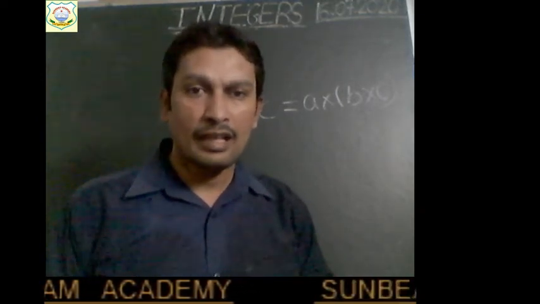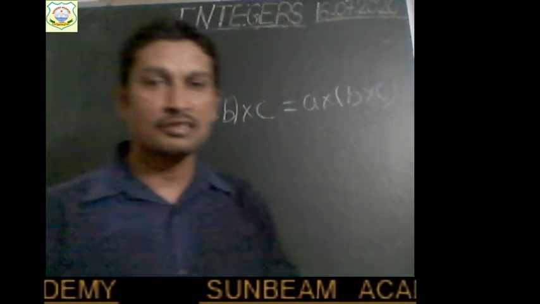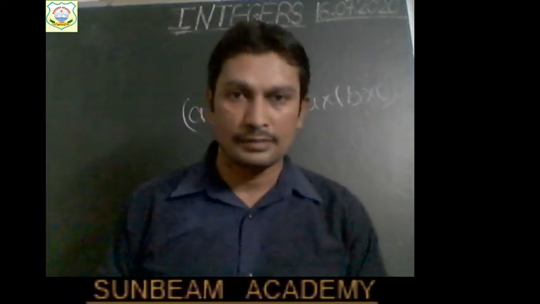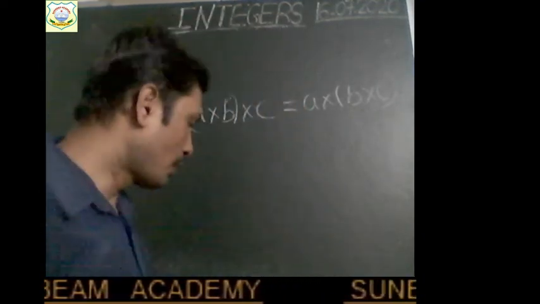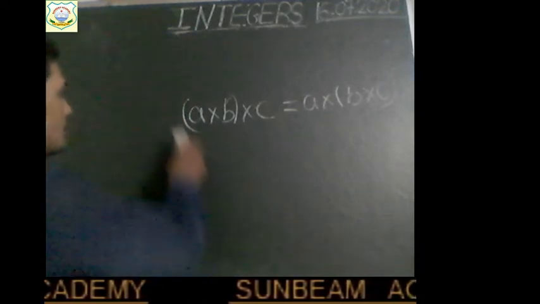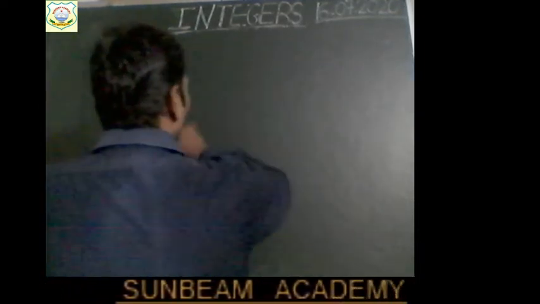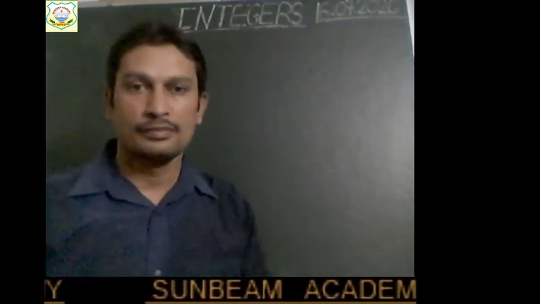The next law, which was very important, children, was distributive law, right? So what was distributive law, children? Let me remind you once again, so that those who were absent yesterday and were not able to join the class can learn this also, right?